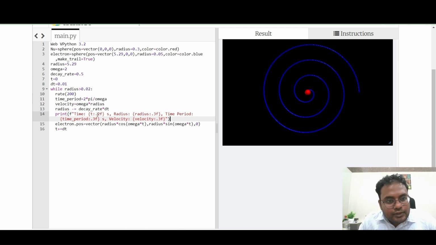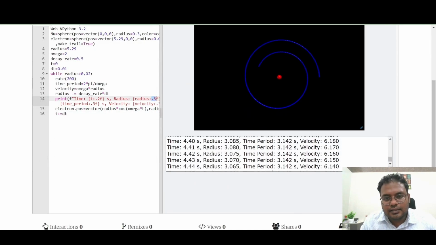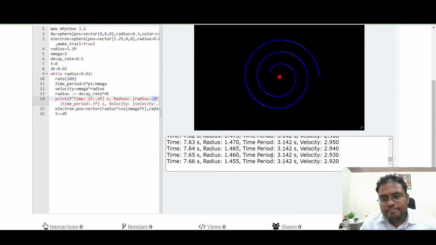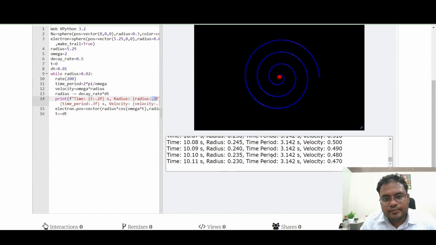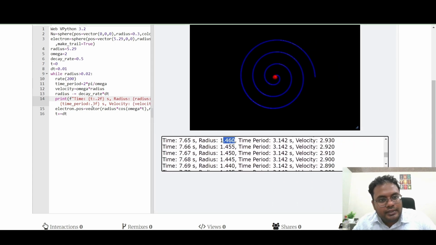Here the .2f signifies I want the value to 2 decimals. Here .3f means 3 decimals. Run it again and see. For the radius, it is .3f, which means it will give the value up to 3 decimals. For the time period, it is also .3f, which means it will give you the value up to 3 decimals. Anyway, that's all.